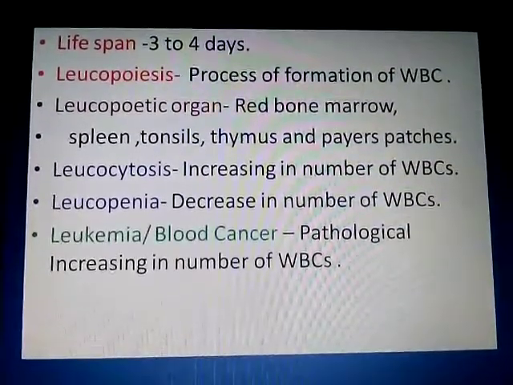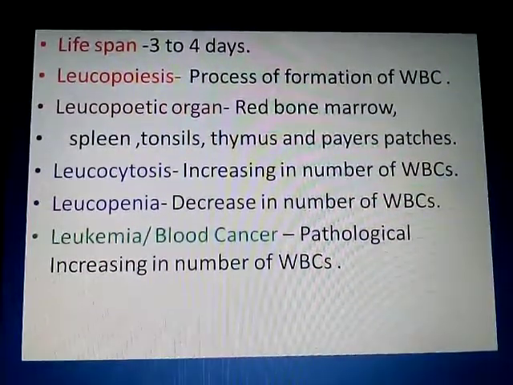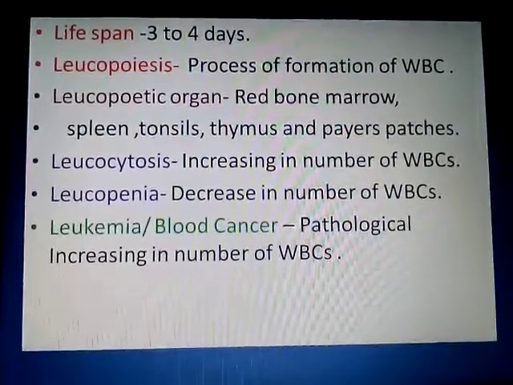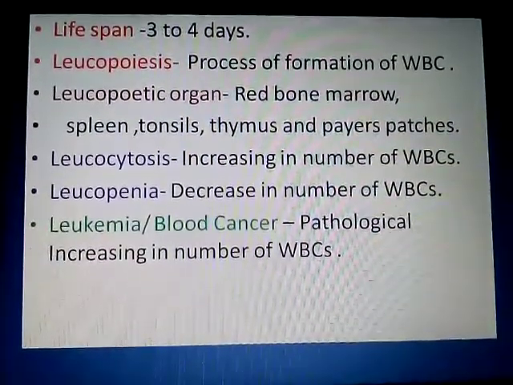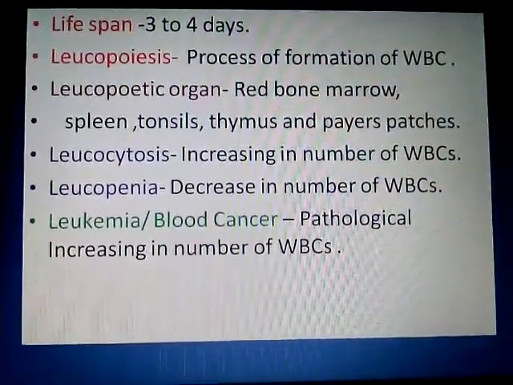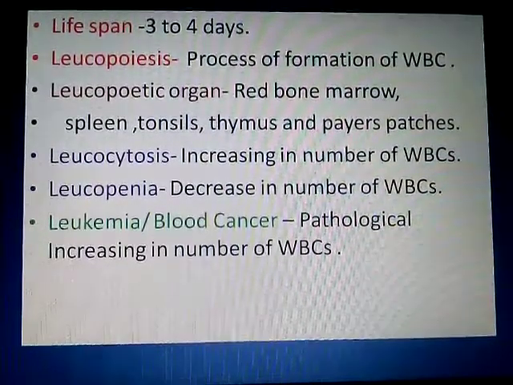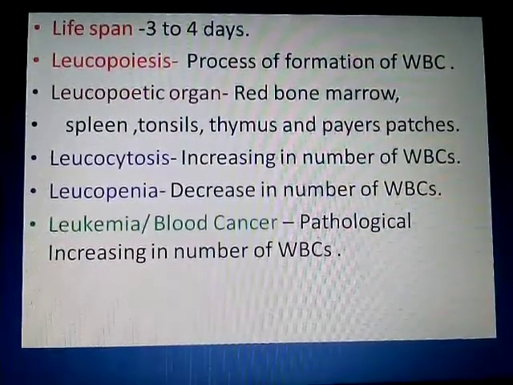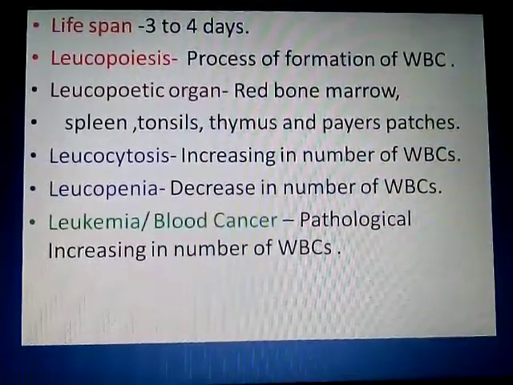The next, leukemia. Leukemia is also called blood cancer. In that blood cancer, what happens actually? The pathological increase in the number of WBC is called leukemia. Now see here, in leukocytosis and leukemia, in both cases there is an increase in the number of WBC. But the difference is what?